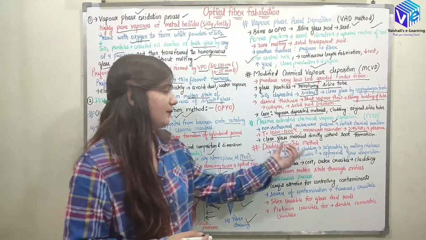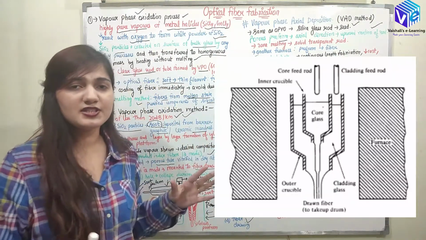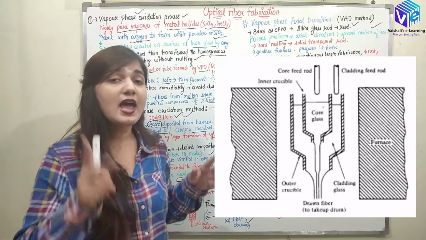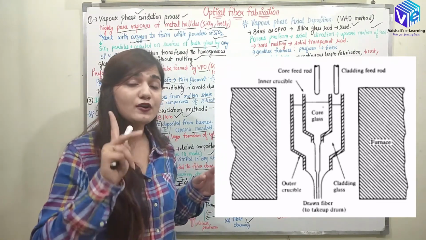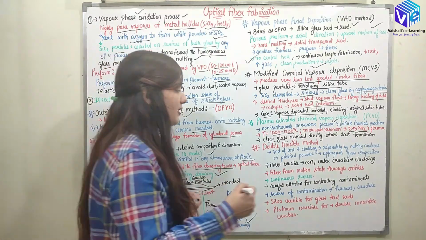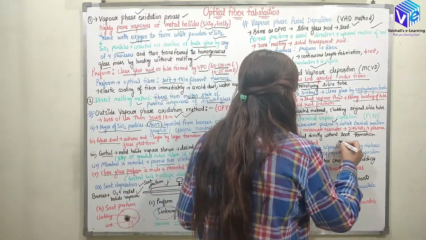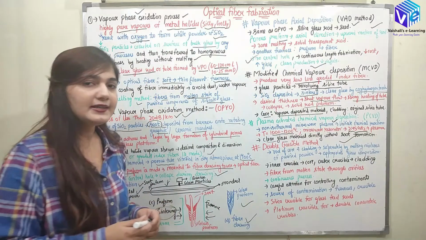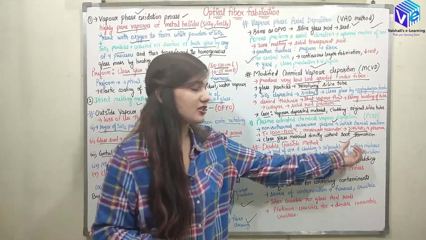After that we have the double crucible method. As the name suggests, here we have two crucibles, and the two crucibles are there for the separate production of the core and the cladding material, right? So we have the rods of core and cladding which are separately melted by the melting mixture.